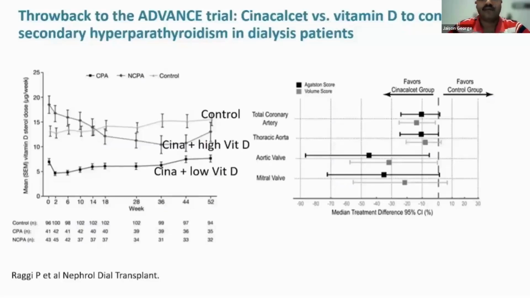This is another study called the ADVANCE trial. So it was published in 2011. It's a prospective randomized controlled clinical trial to assess whether cinacalcet combined with low-dose vitamin D can slow the progression of vascular and cardiac valve calcification compared to flexible dose of vitamin D in hemodialysis patients with secondary hyperparathyroidism. And it was found that cinacalcet with low-dose vitamin D did produce a modest improvement in vascular and valvular calcification. This was a positive trial.